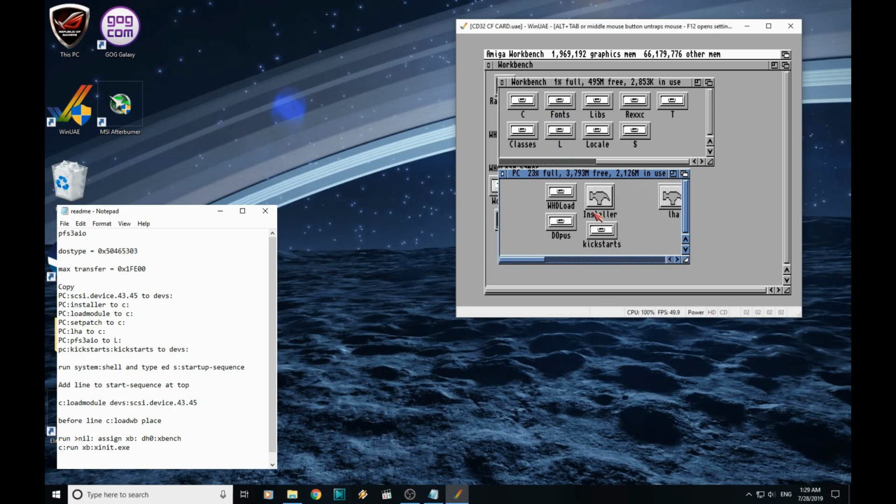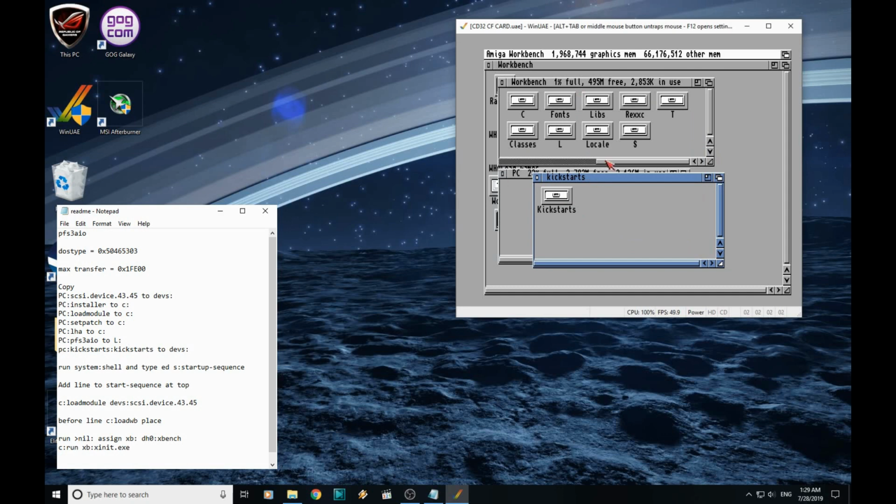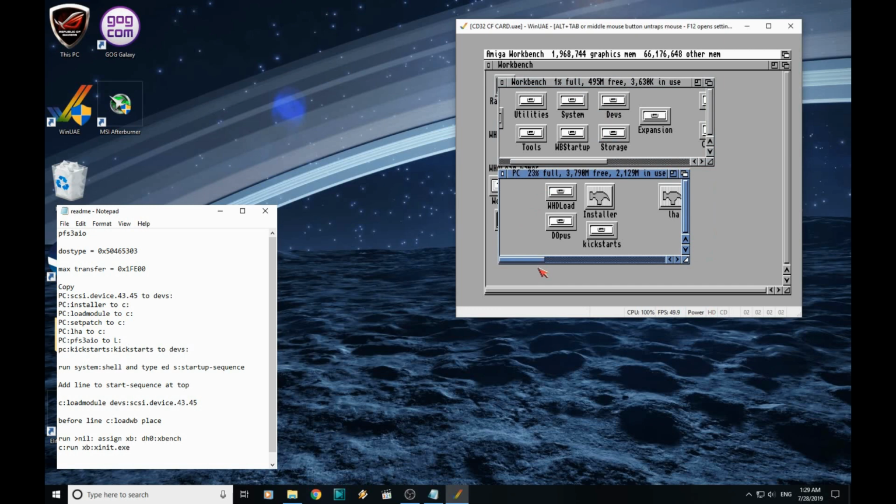Right, while we're in here, we'll just do this now actually. So if you open this Kickstarts folder here, and then this Kickstarts folder, you want to drag that into devs. Okay.